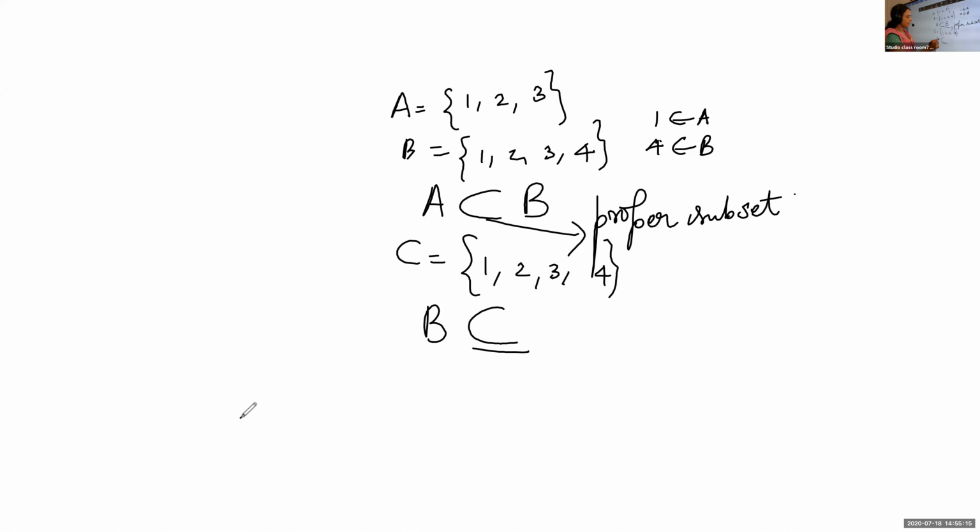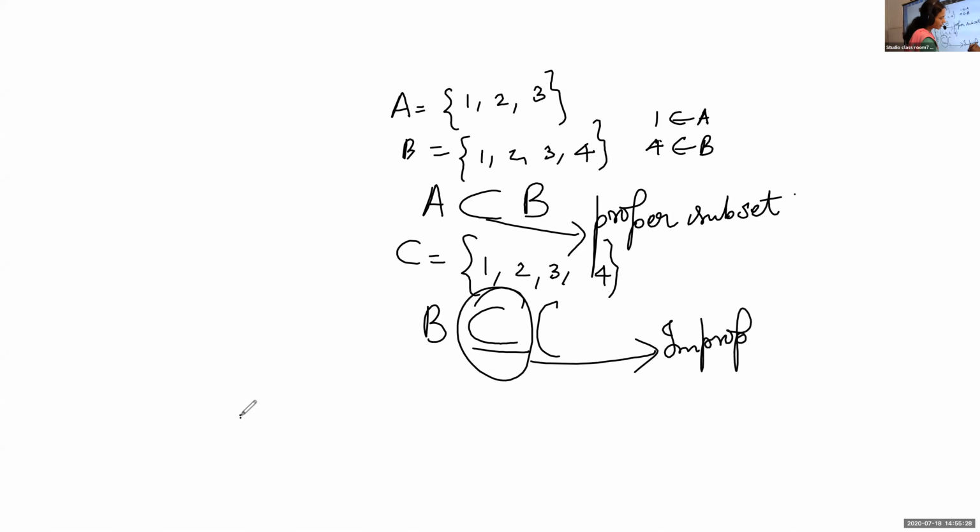So B is contained and equal to C. Whenever we use this symbol, it's a subset, but this subset we call an improper subset, because it is equal. If we write simply contained, it is a proper subset. But contained and equal to means we call this an improper subset.